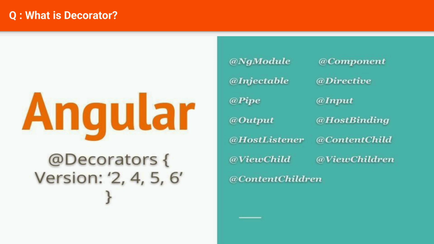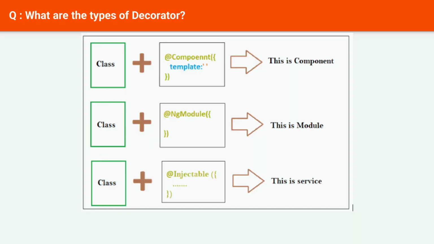Basically, a decorator provides configuration metadata that determines how the component, class, or a function should be processed, instantiated, and used at runtime. Angular defines a number of decorators that attach specific kinds of metadata to classes, so that the system knows what those classes mean and how they should work. Next question: what are the types of decorator?